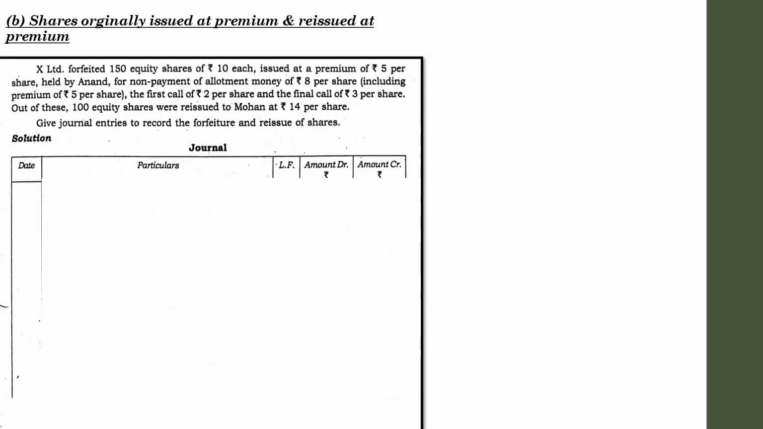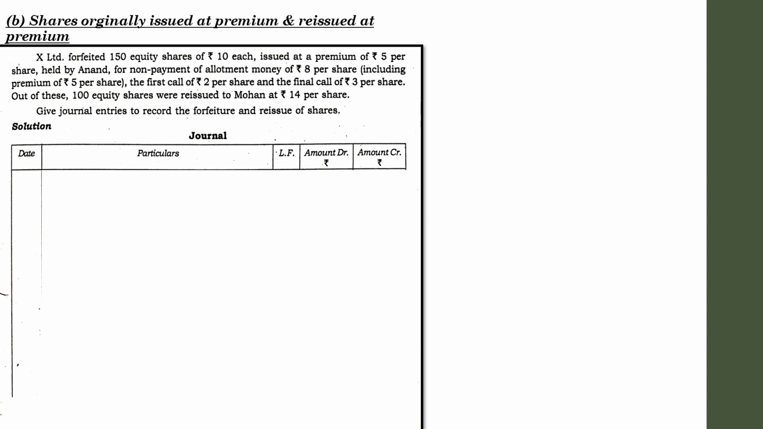In the question, they may not specify anything about the issue or the forfeiture at premium or discount. It can be logically understood from the face value or the price of the share. From that, we can easily understand whether it is issued at premium and whether it is reissued at premium also. So let us go directly to a case.